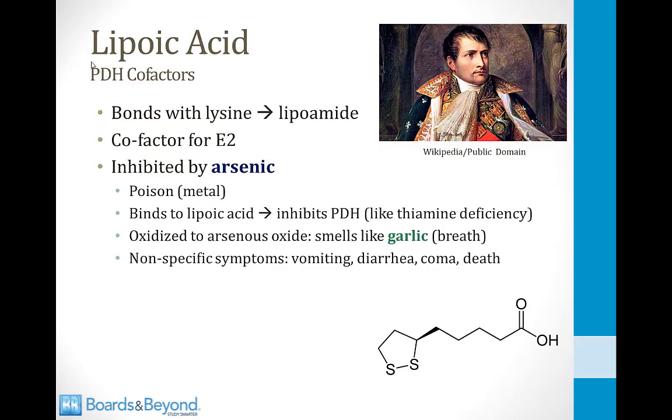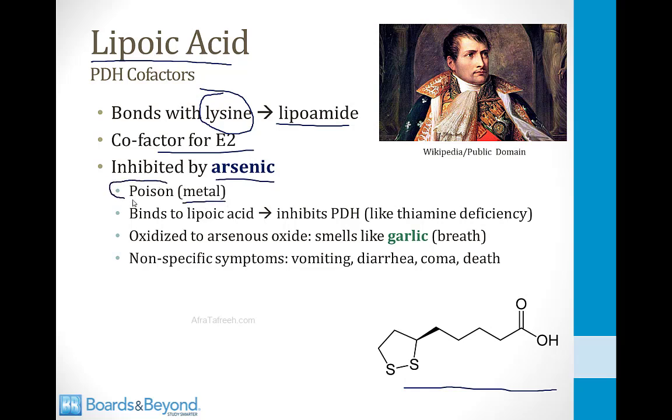The next PDH cofactor is lipoic acid. This is the structure of lipoic acid on the screen here. Lipoic acid binds with the amino acid lysine and forms a structure called lipoamide, and this is a cofactor for the E2 subunit of the PDH complex. An important thing for you to know about lipoic acid is that it is inhibited by arsenic. Arsenic is technically a metal, but it can be used as a poison by binding to lipoic acid. When it binds to lipoic acid, it inhibits the pyruvate dehydrogenase complex. Basically, it acts like a thiamine deficiency.